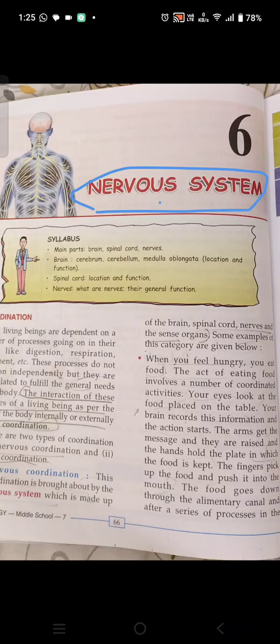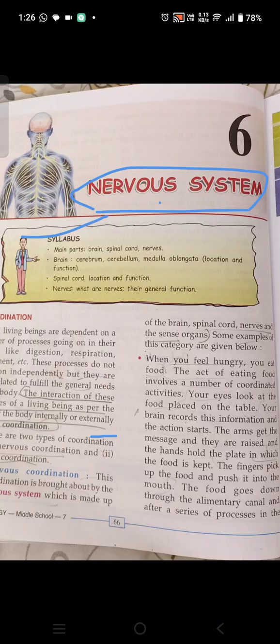This was studied in chapter number 1, the last topic, animal tissue. The topic was nervous tissue, so you studied it there. So now you know what a cell is.